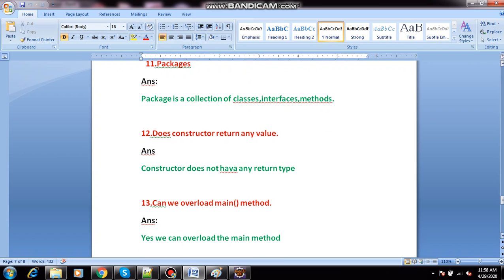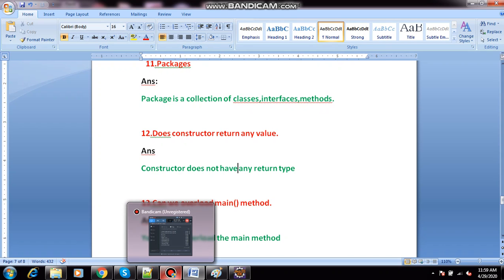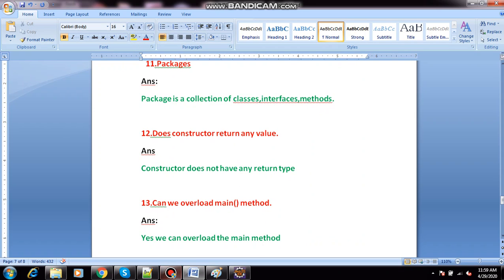What is the next question? Does a constructor return any value? Is it yes or no? A constructor does not have any return type. As I told previously, a constructor does not contain any return type.